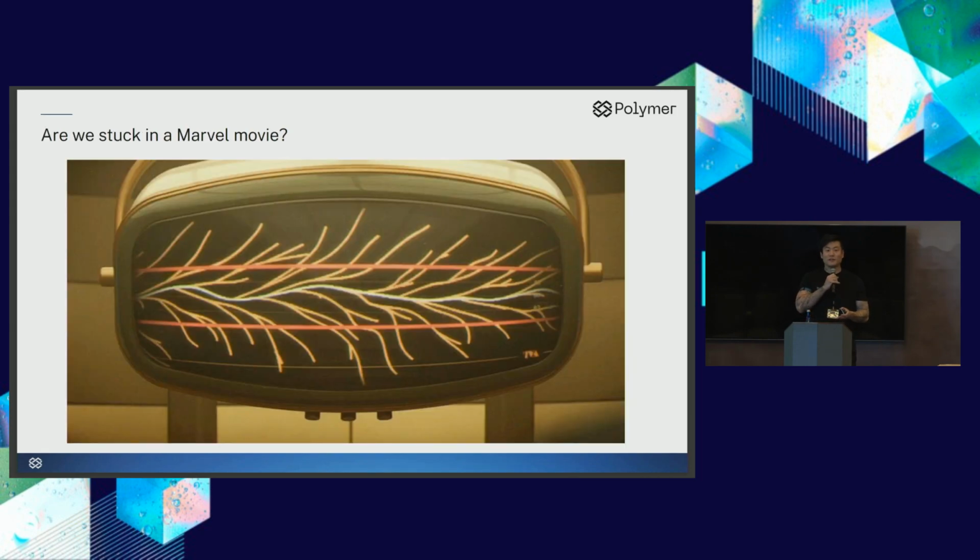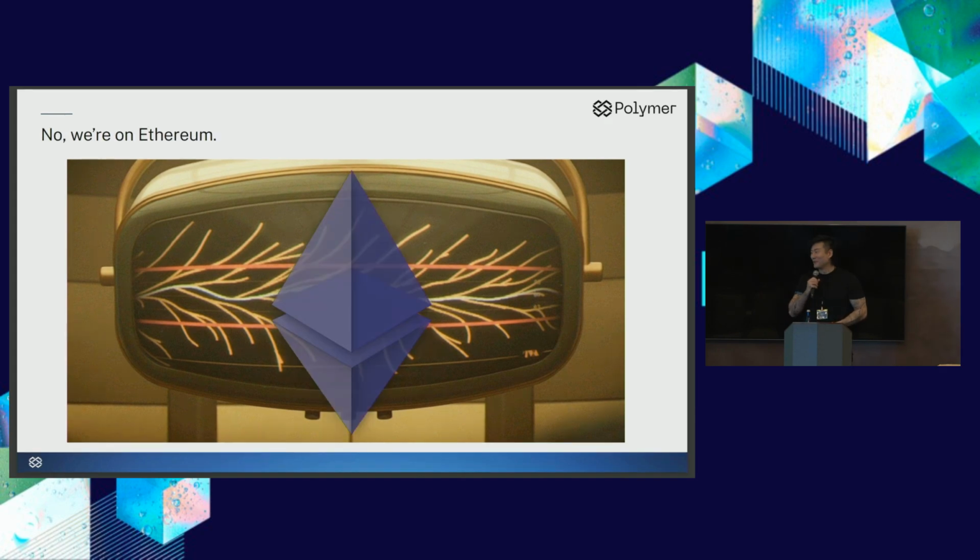On the screen, we can see that there are multiple timelines forking off from a main canonical universe into many different parallel universes. At this point, we're probably wondering, are we stuck in a Marvel movie? Who here thinks we're in a Marvel movie? Raise your hand. Okay, pretty good number. Actually, no, we're on Ethereum. Let me explain why. It might be an interesting analogy here.